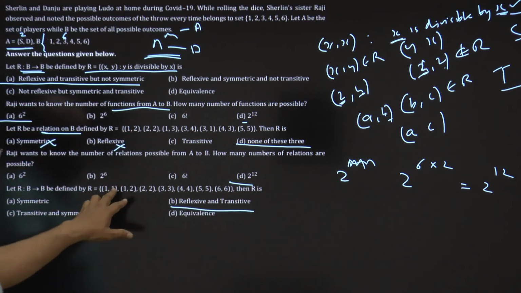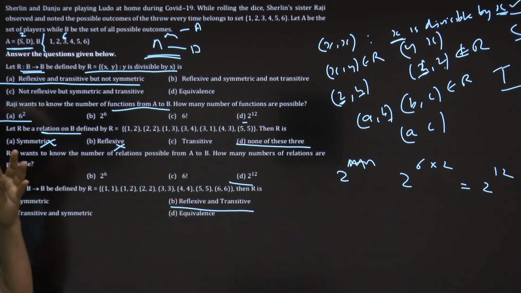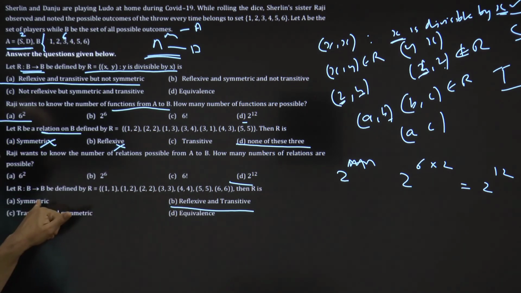Symmetric is not there. 1 2 is there, 2 1 is not there. So here you can tell it is reflexive, but equivalence cannot be. Symmetric is not there, so this is out of question. There is no need to check transitive. Oh, transitive you need to check because anyway it is wrong. Okay, I hope you got this point.